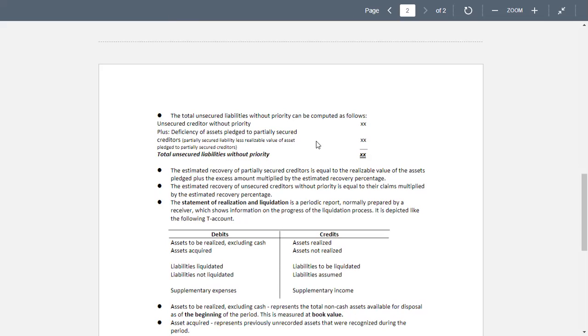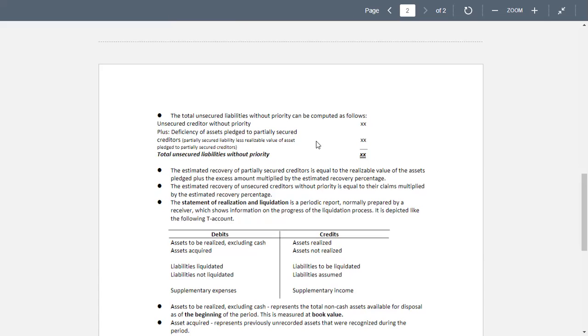The estimated recovery of partially secured creditors is equal to the realizable value of the assets pledged plus the excess amount multiplied by the estimated recovery percentage. The estimated recovery of unsecured creditors without priority is equal to the claims multiplied by the estimated recovery percentage.